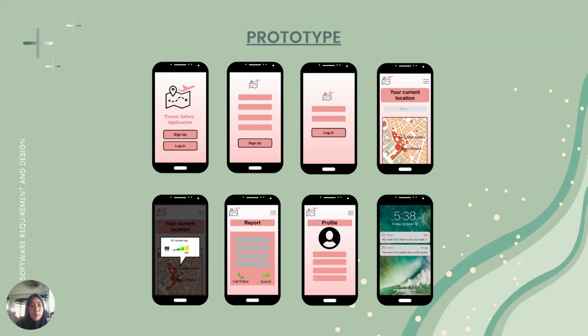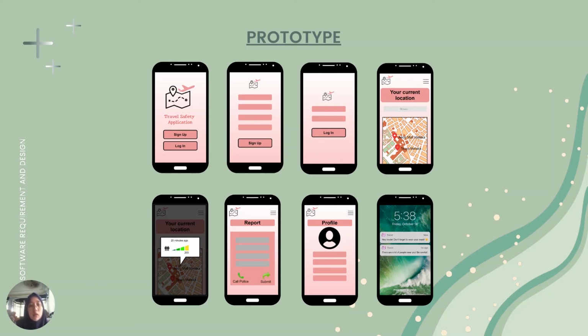And then for the report page, they can directly call the police here, or they can fill in the form and then submit, and then the application will pop up another confirmation to submit or to cancel.